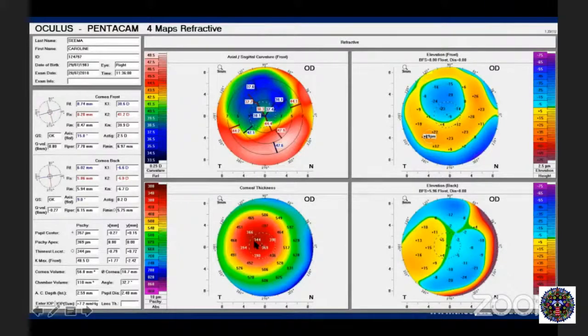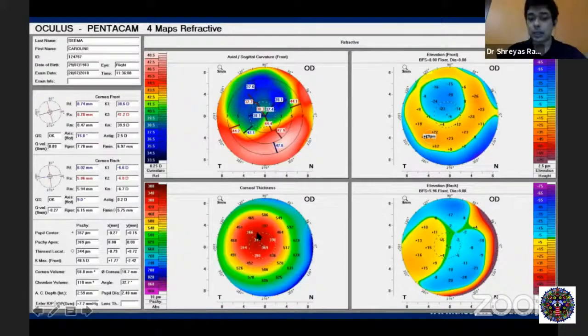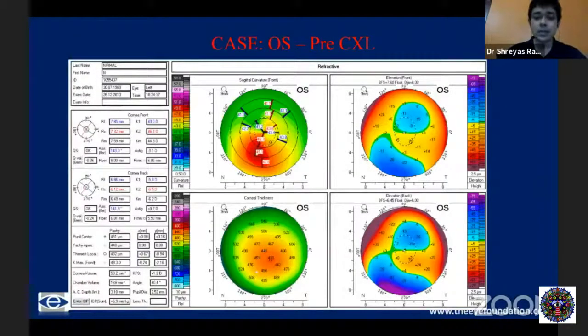But look at the pachymetry as well. It is again decentered superiorly. You have the inferior cornea, which is thicker, whereas the superior is thinner, corresponding to the axial curvature. Again, the elevation data also corresponds to what you're seeing in the curvature. So correlating all these points, this is a decentered ablation, not ectasia, not something you need to be worried about. However, you probably want to treat the decentered ablation with some topography-guided treatment, but definitely not ectasia, no need for cross-linking.